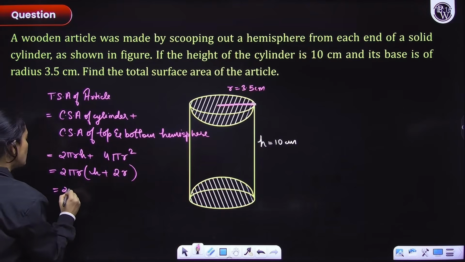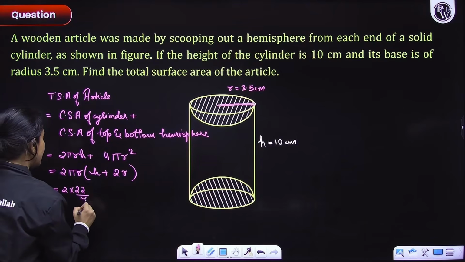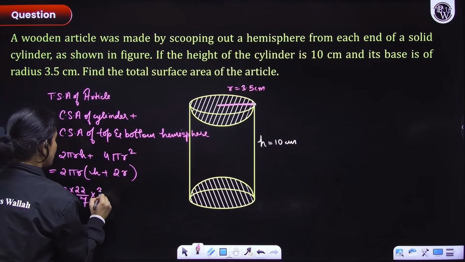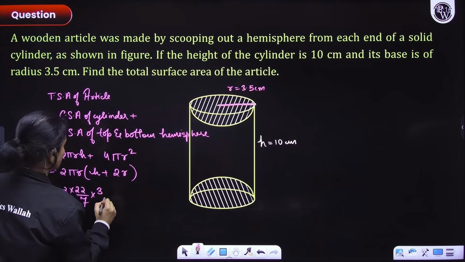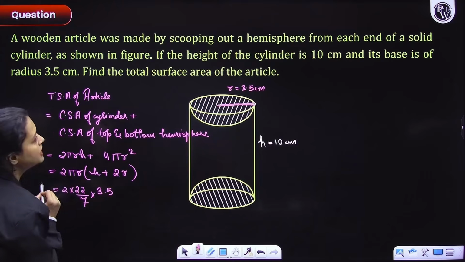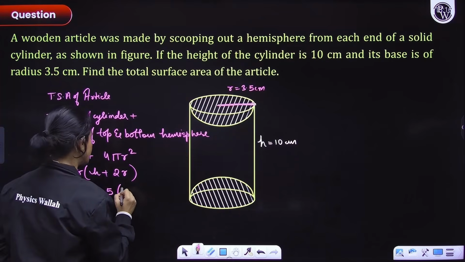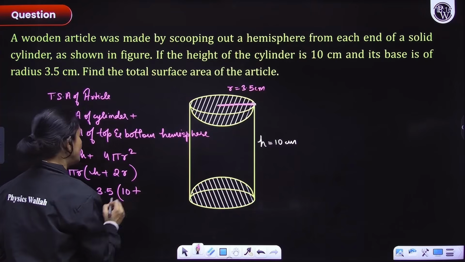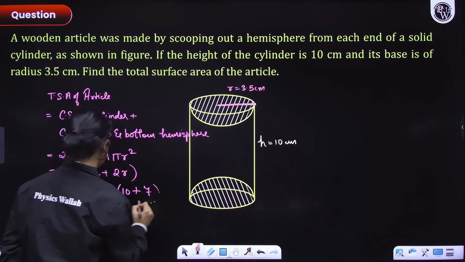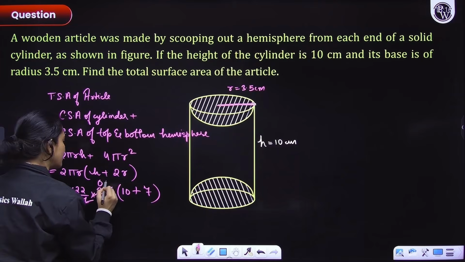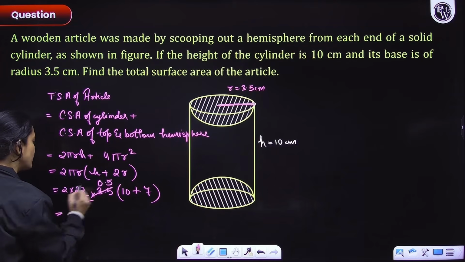So 2 into 22 by 7 into radius is 3.5. So 3.5 diameter. हाँ, ठीक है, and height is equals to 10 centimeter plus 2 into 3.5 would be equals to 7. ठीक है, 7 into 0.5 is 3.5 and 0.5 into 2 is 1.